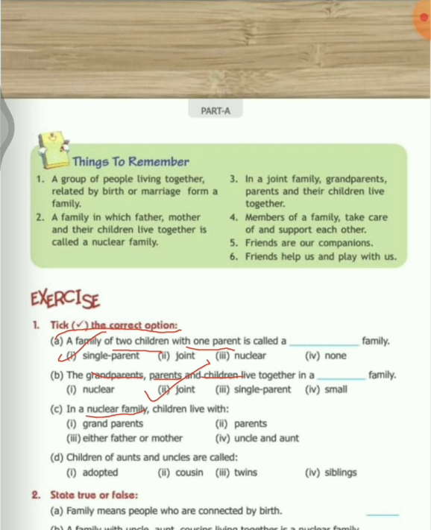So children live with parents. So second option is correct, parents. Now let's come to D part. Children of aunts and uncles. What are the children of aunts and uncles called? What do we call them? Adopted, cousin, twins or siblings. Aunts and uncle means the parents are not same as yours. So they will be your cousin, right?